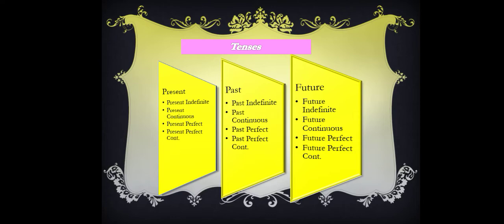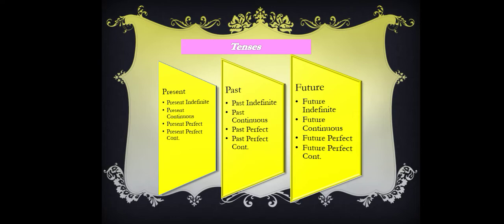Now let's read these things thoroughly here in a categorized way. So here we are having the topic tense, and tenses are of three types, that is present tense, past tense and future tense. All these three tenses we read in four different kinds. First, present tense is to be read or learned in four different kinds, that is present indefinite or the simple present tense, present continuous tense, present perfect tense, present perfect continuous tense.